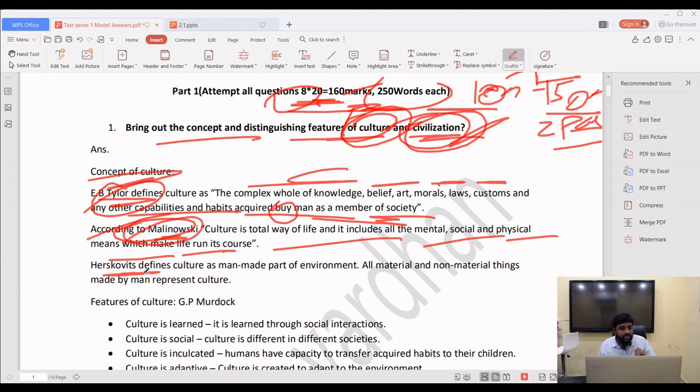Why I gave three definitions? Because it's a 20 marker. But in your final examination, if you write two definitions, it's enough and more. So in order to provide the content to my test series students, I provided three definitions.